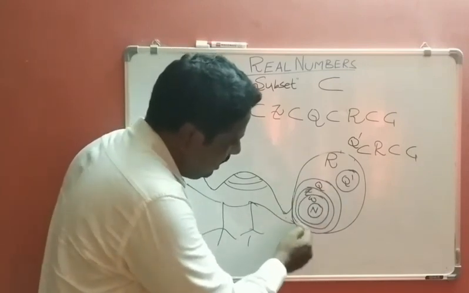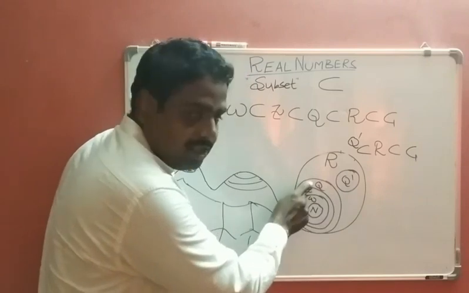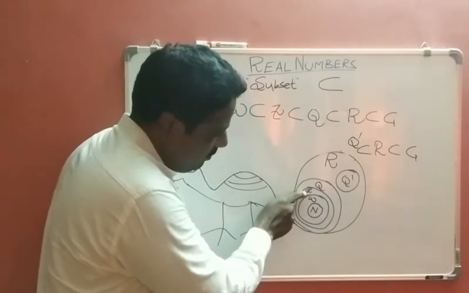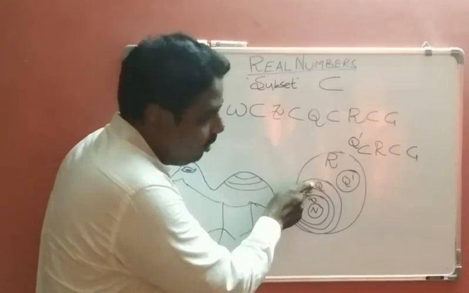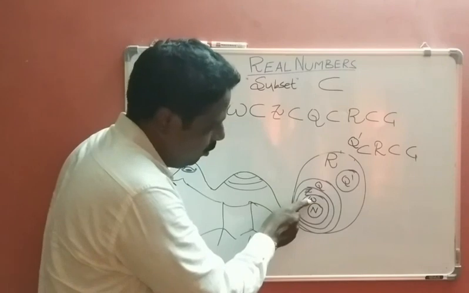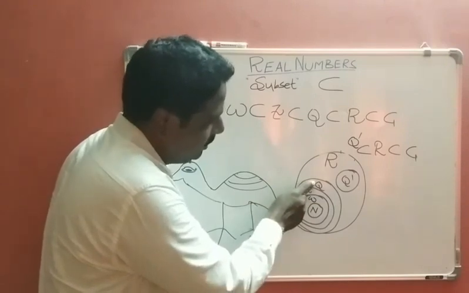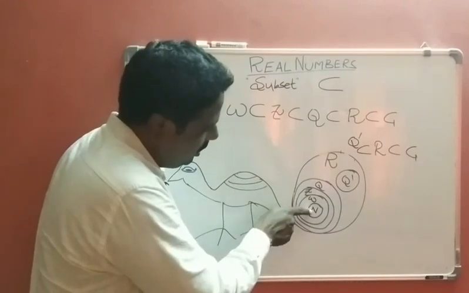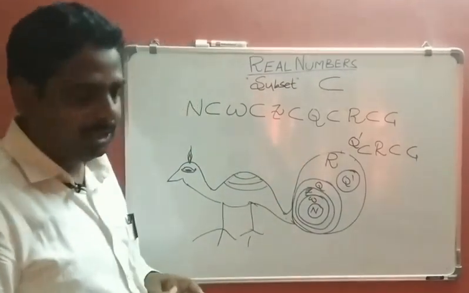These three, the natural number system, whole number system, and integer set, are inside of the rational number system Q. So that N is a subset of W, is a subset of Z, is a subset of Q, is a subset of R. These four circles, which are the natural number system, whole number system, integer system, and rational number system, are all inside of the real number system. So these four are subsets of the real number system.